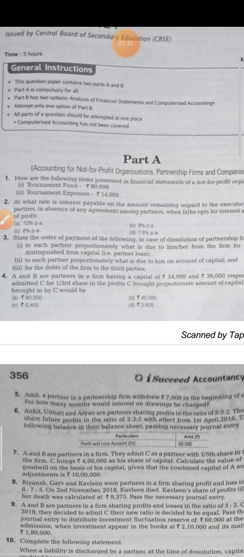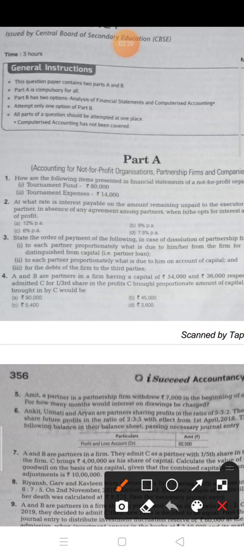Tournament expenses will be deducted with the tournament fund, so it will come in the balance sheet. Balance sheet which side? Liability side. Liability side you have to show tournament fund 80,000 and subtract the tournament expenses 14,000, and the balance of 66,000 you have to show in the balance sheet. Do not show in the income and expenditure account. This treatment you have to show in the balance sheet liability side.